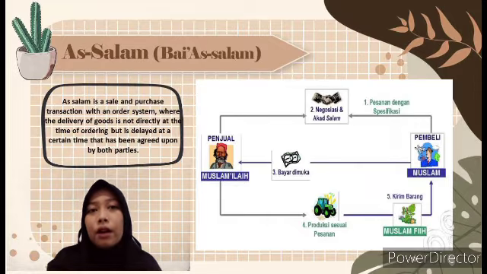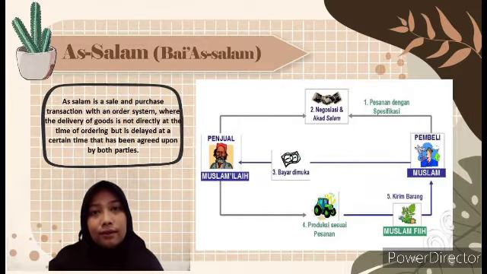Third, the consumer or muslim makes payment for the order in advance after finding an agreement between the two parties. Next, the seller or muslam ilaih performs production according to orders from the consumer. Finally, the seller should send the goods produced to the buyer according to the date agreed in the beginning.